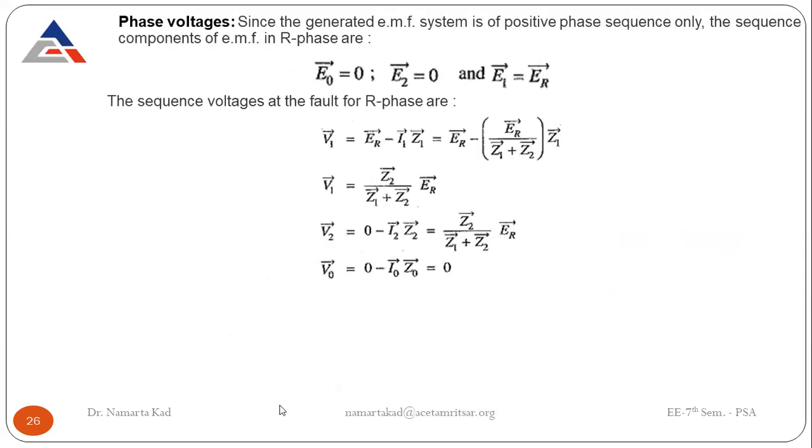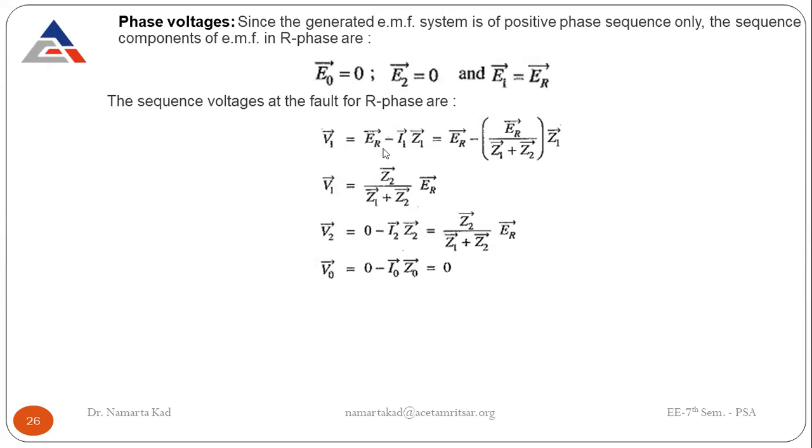Now the phase voltages. Since the generated EMF system is of the positive phase sequence only, the sequence components of EMFs in the red phase are: E0 is 0, E2 is 0, because only the positive phase sequence component is present. So ER is equal to E1 only. V1, as we have done in our previous analysis, is done in the same way.